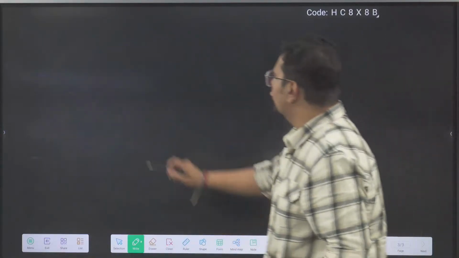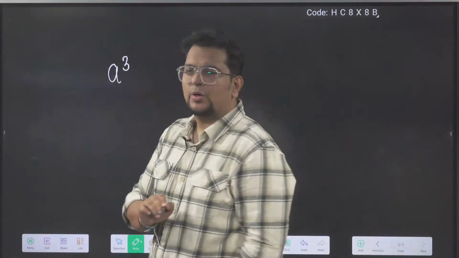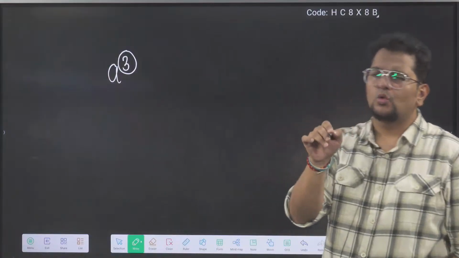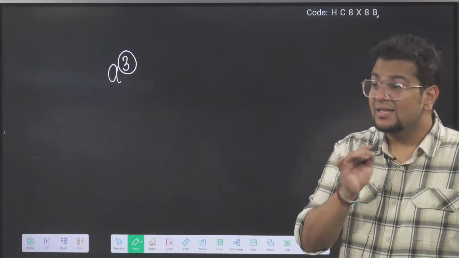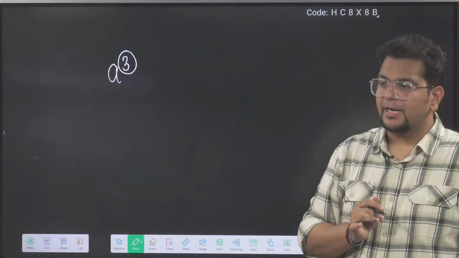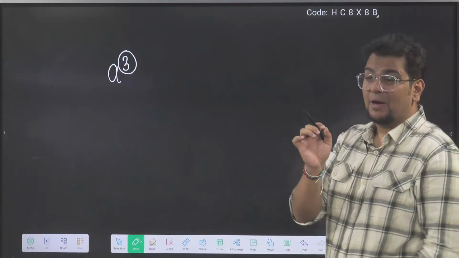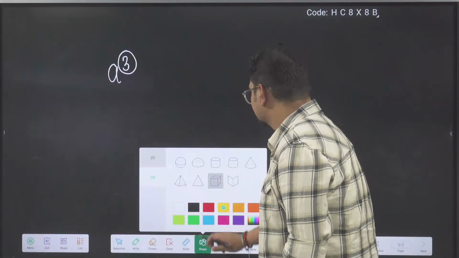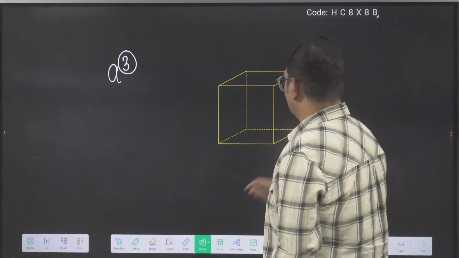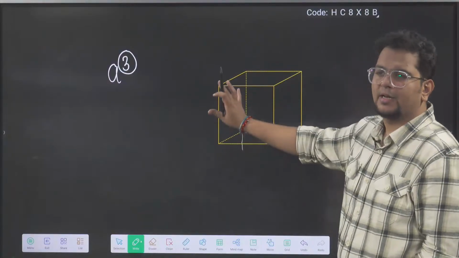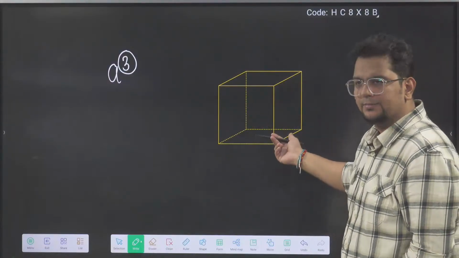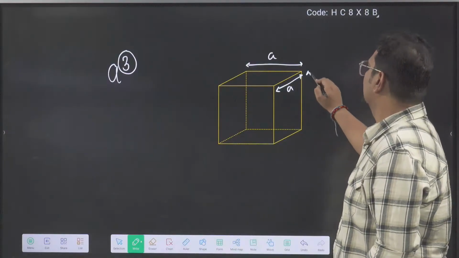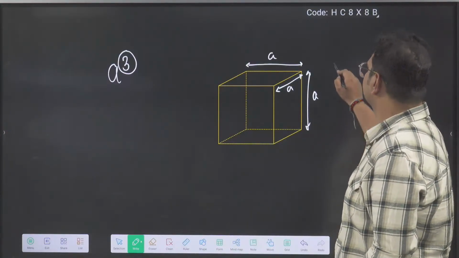Like, in the last class, I asked you one more question. This a power 3, what do you call this power as? Like power 2 is called square. Power 3 is called? Reply. A power 3, what is this power 3 called as? Cube. So I think by this time you should be aware that this three-dimensional geometrical figure in which all the sides are equal, and let us say all these side lengths are a, this is a cube.